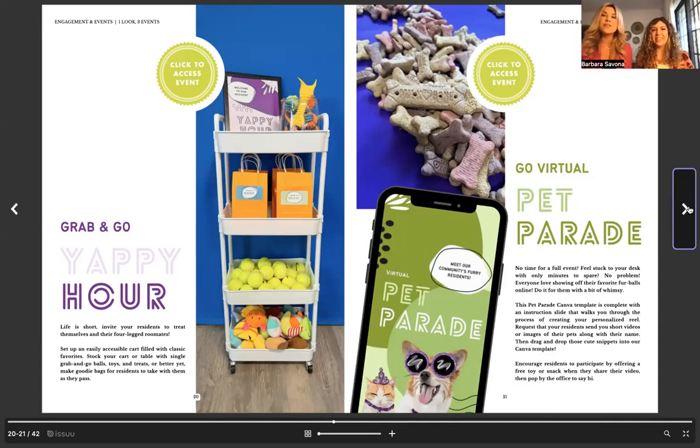Okay, if you want to do this as a virtual event, you can do a pet parade. And the way that you would strategically do this is you would invite, first of all, residents to send in videos, little clips of their pets. When you click on the green click to access event as a Sprout member, it's going to take you to this blog, which then has links to the Canva reel. So it's a template to make your own reel.